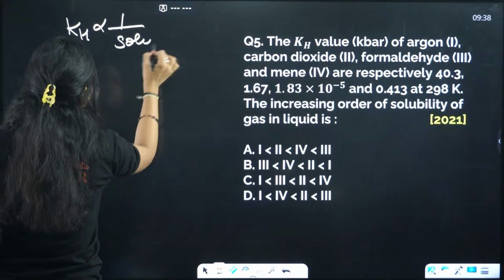So when you are trying to solubilize a gas in liquid, one thing we know from the question we first solved, right, is that it is inversely related to temperature. So solubility of a gas increases with decrease in temperature, right?